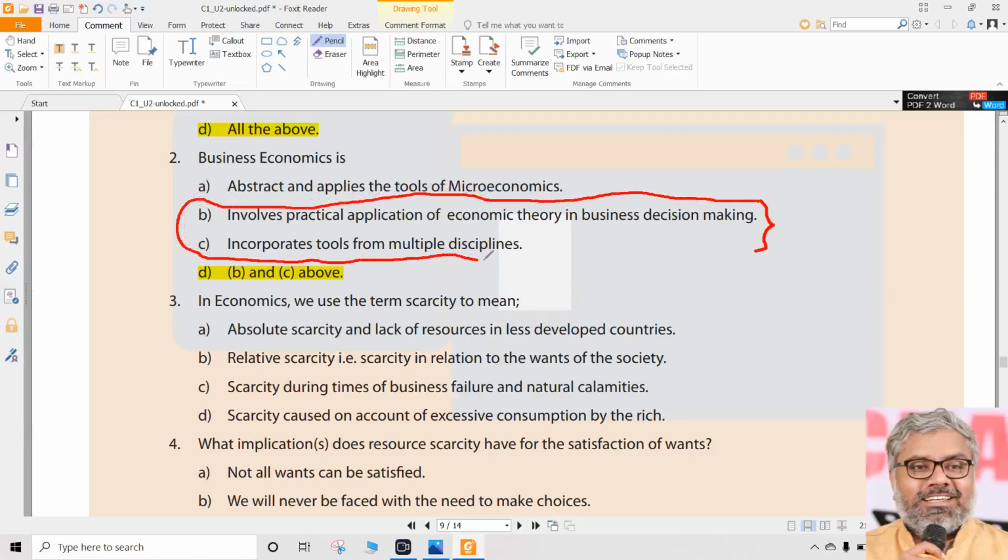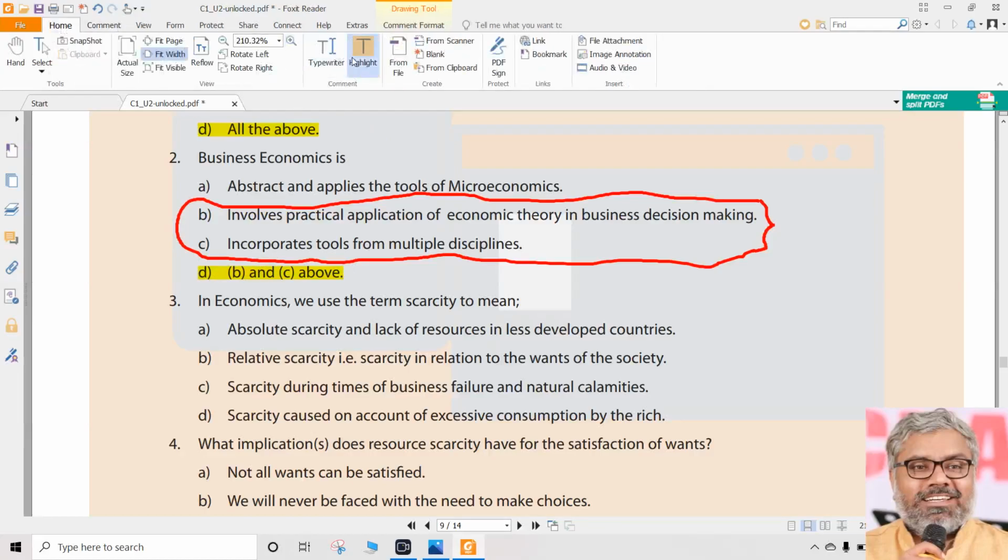So the only doubt is where? The doubt is in A. When B and C are definitely correct, and A we don't know, then the correct option is definitely going to be D only, which is B and C above, because A is not at all an option here. So leave apart A; B and C are the only correct options. So the correct answer here is D, that is Delhi. In this case, both B and C above will be correct.